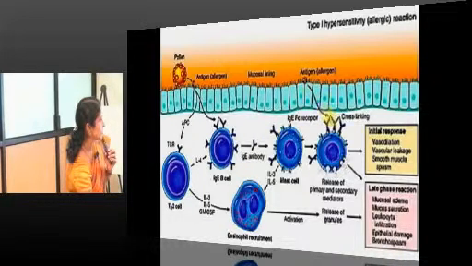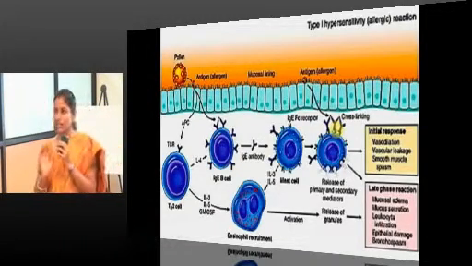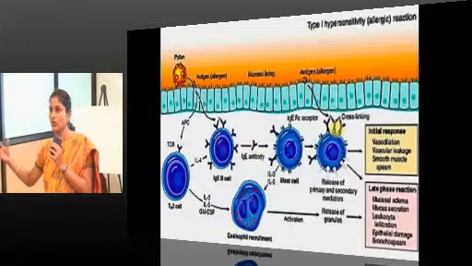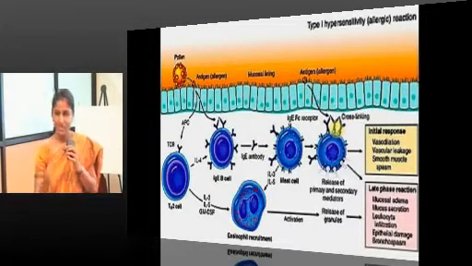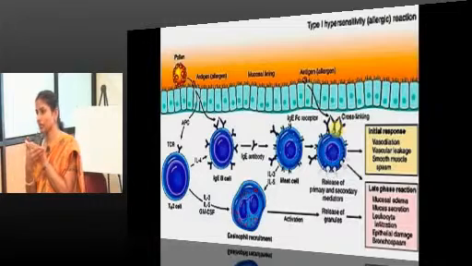And you can see with the subsequent exposure, cross linking of the antibodies, very clear over here, and this cross linking will cause activation of mast cells, release of granules and all the symptoms. The initial phase, the bronchospasm, is mainly due to these vasoactive amines.